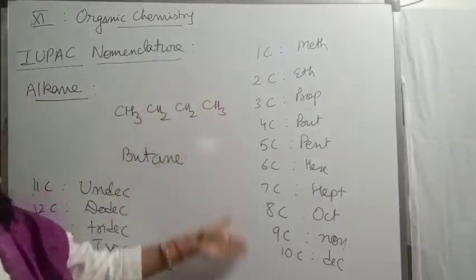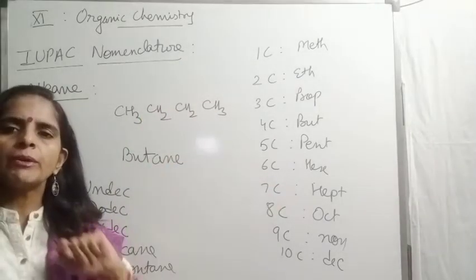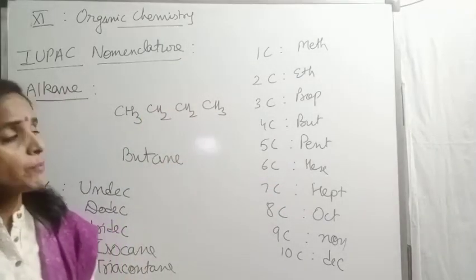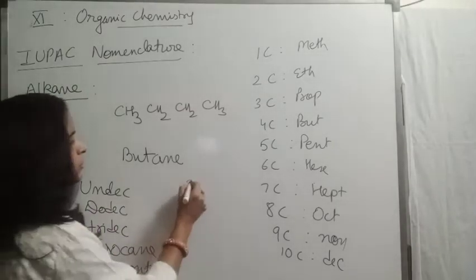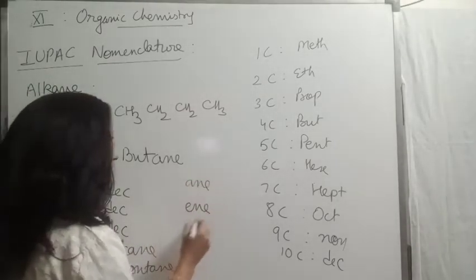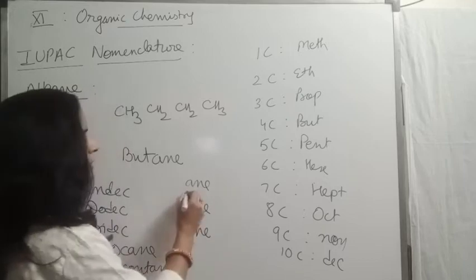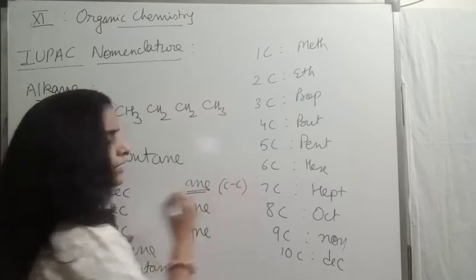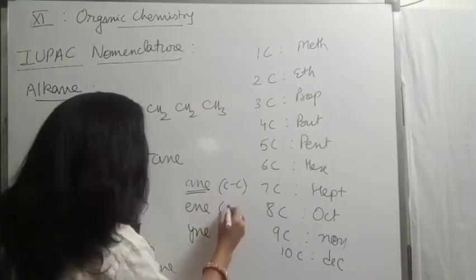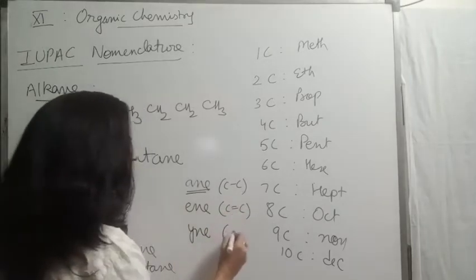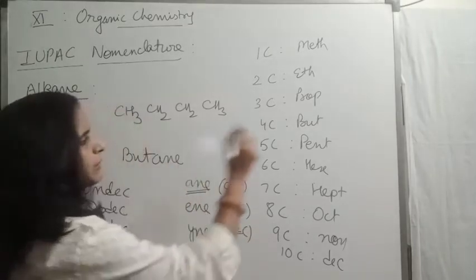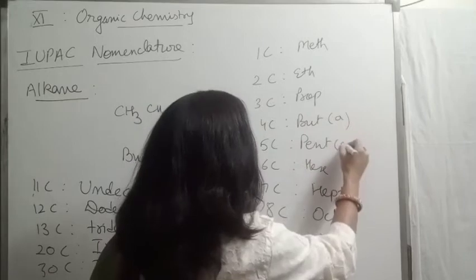So by using these word roots, after word root we will be writing primary suffix. Primary suffix tells us about ane, ene or ine. Ane is for carbon-carbon single bond, ene for carbon-carbon double bond, ine for carbon-carbon triple bond. Here I am writing 'a' also in bracket.